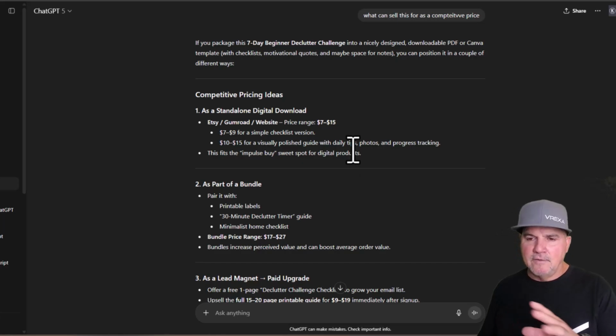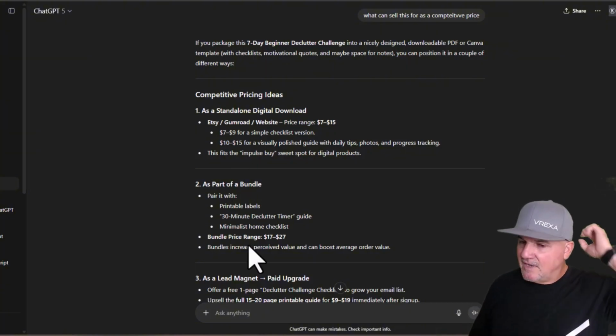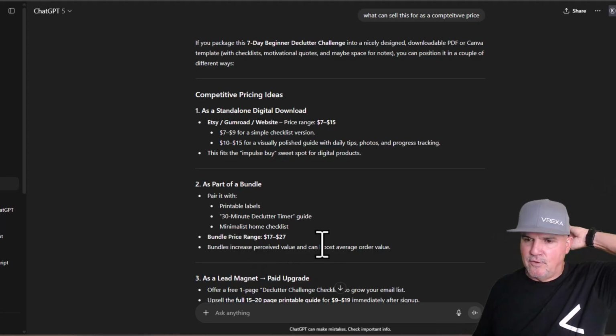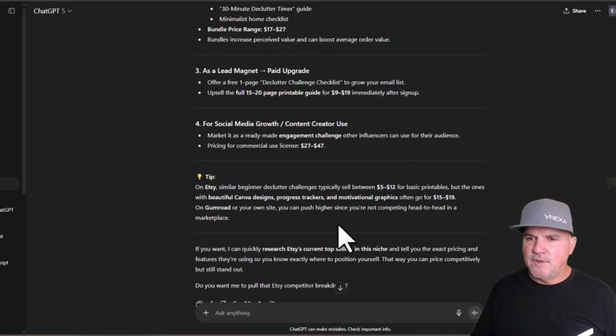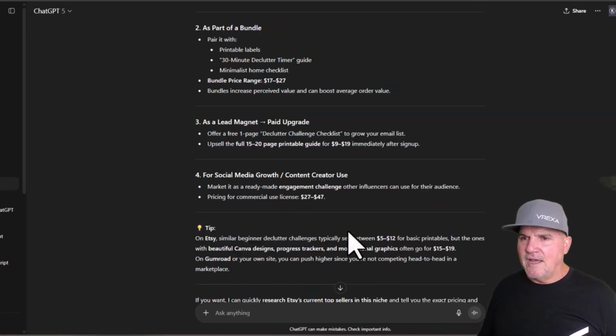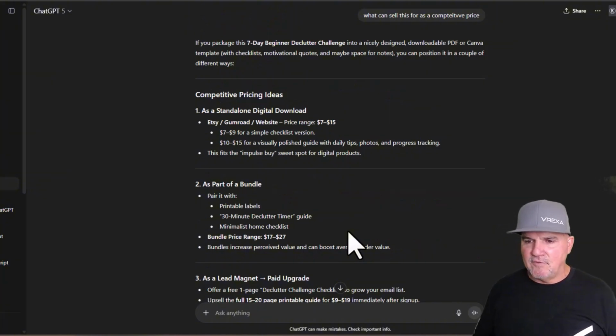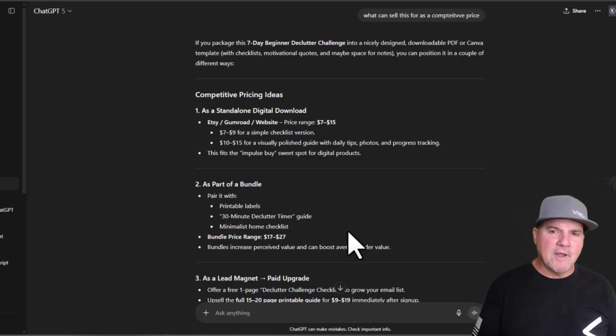Like I could literally tell it to pair it or, as a part of a bundle, create a bundle package for this declutter guide. So maybe it's the 30-minute declutter quick guide. So you could upsell this, like they say, pay for the upgrade. So once they do the $7 deal, you can upgrade it to, hey, for $17, you can get this complete bundle. So you see what I'm doing here.